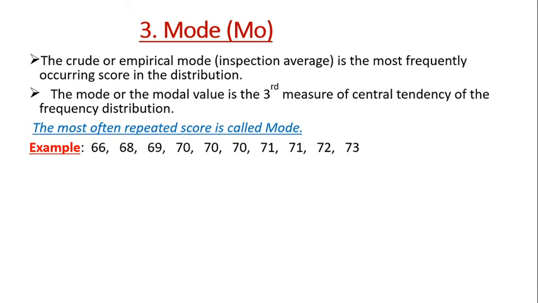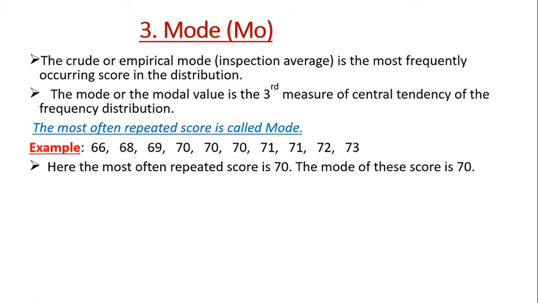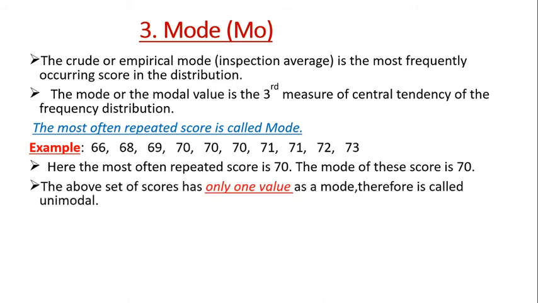Here is an example: 66, 68, 69, 70, 70, 70, 71, 72, 71, 72, 73. These are the scores given. The most often repeated score is 70. Here 71 is also repeated, but only 2 times, while 70 is repeated 3 times. Therefore, the mode of these scores is 70. Since only one value is the mode, it is called unimodal. In any given set of scores, if only one score is repeated most, that is called unimodal.